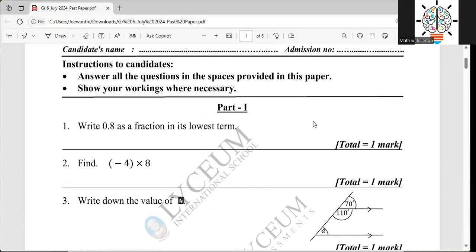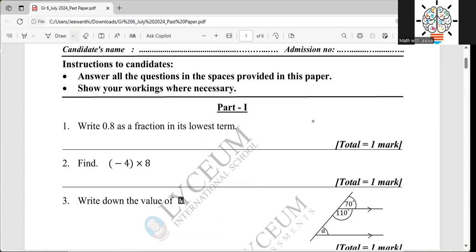Right. So here, answer all the questions in the spaces provided on this page. That means you are not allowed to use any line papers on the exam day. Whatever the workings, whatever the answers, everything should be in the spaces provided in this paper itself. Right. So we will move to the first question.